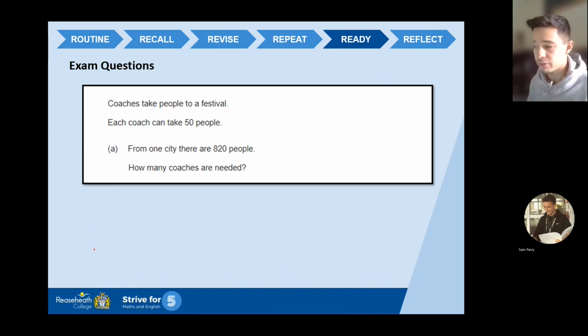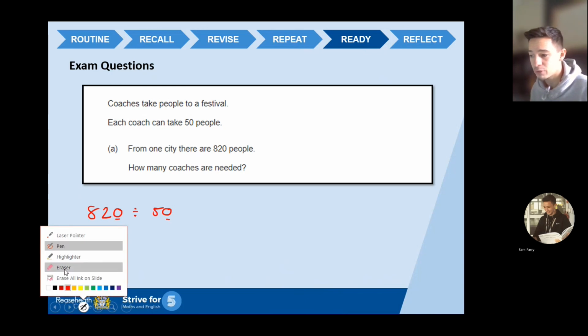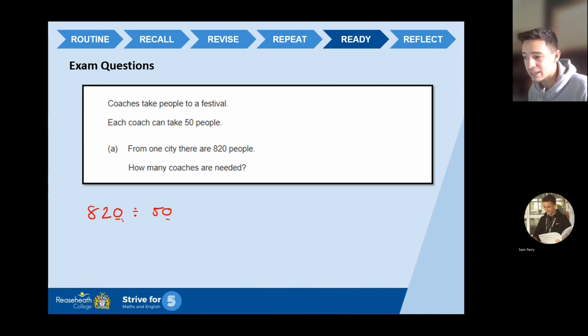Now, we are going to use division. What we want to do is do 820 divided by 50. Now, that's quite a big number. Quite big numbers we're dealing with there. So what we could do to make our life a little bit easier is to scale it down. Now you'll notice each of these have a 0 on the end. So they both can be divided by 10 to make our life a little bit easier. So if we divide them by 10, we're essentially cancelling out that 0. So we're going to be left with 82 divided by 5, which hopefully you guys are a lot more comfortable in doing with your bus stop method.